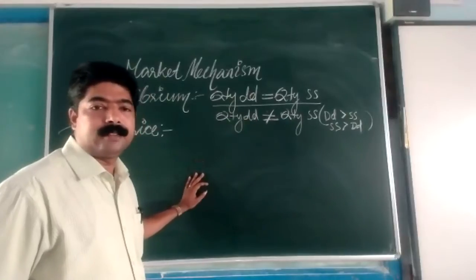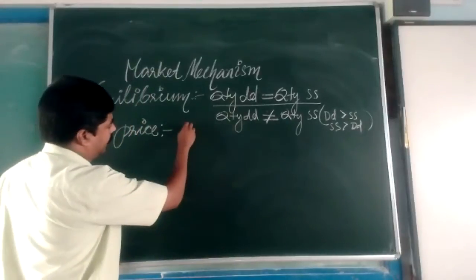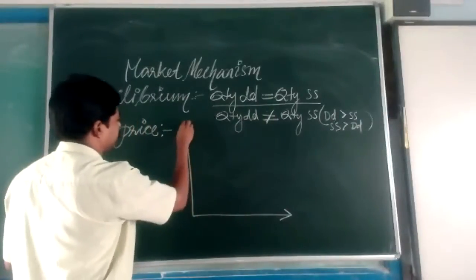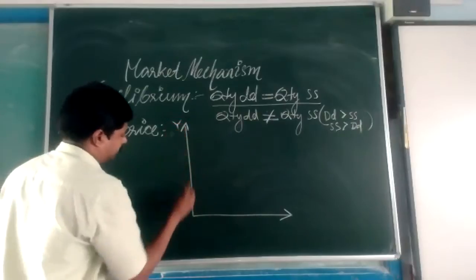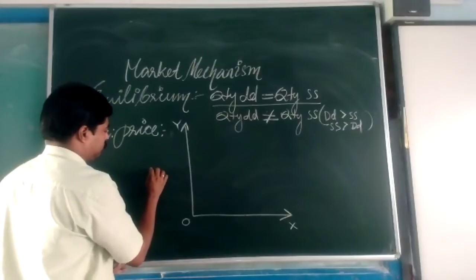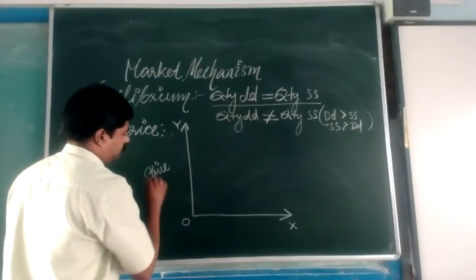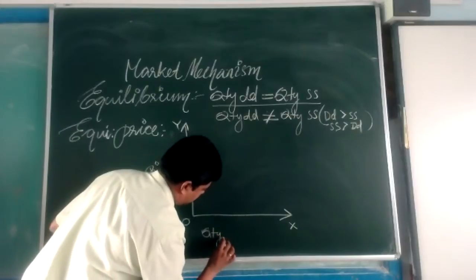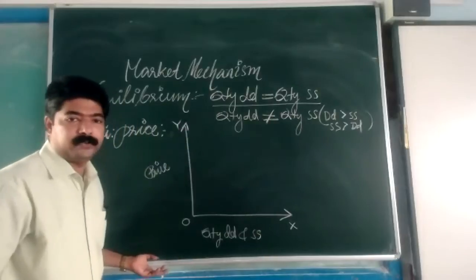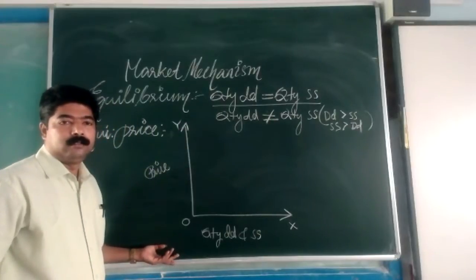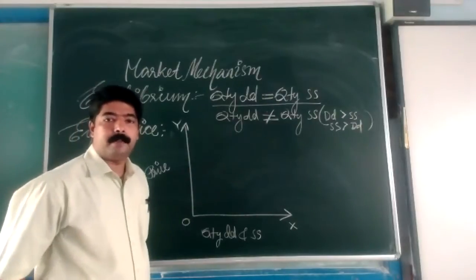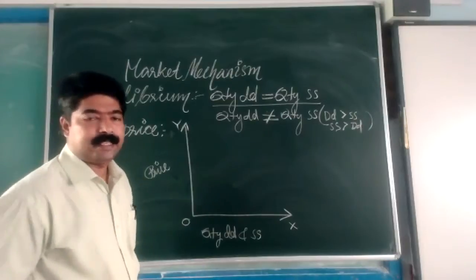So equilibrium price, so just let us draw the diagram. Price, quantity demanded and supply, because we are going to find out equilibrium price, and we have studied the shape of the demand curve is negatively sloped.